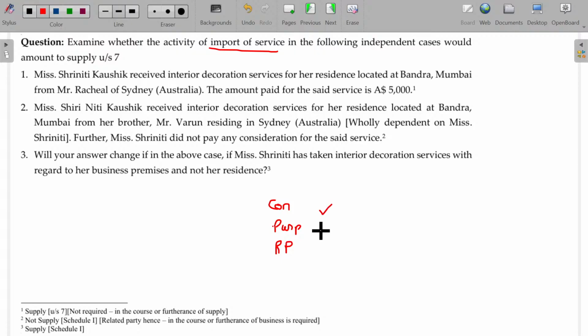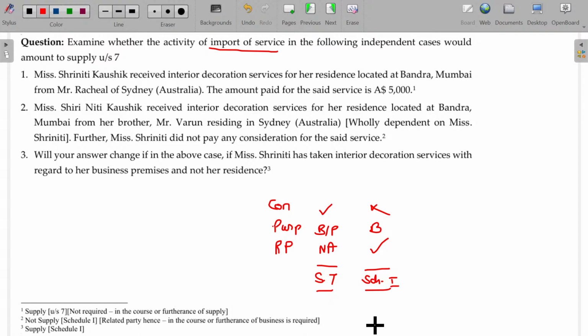Maybe business or profession. This is not applicable. This is under what? Section 7. Another one is consideration, business purpose, related party. Okay, here consideration is not required. Then this will also be supply under Schedule number 1.